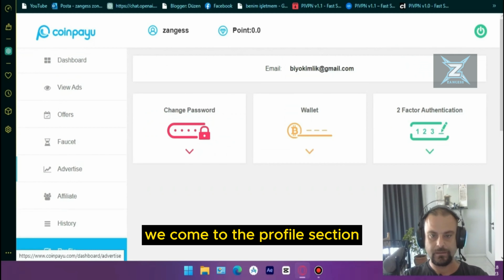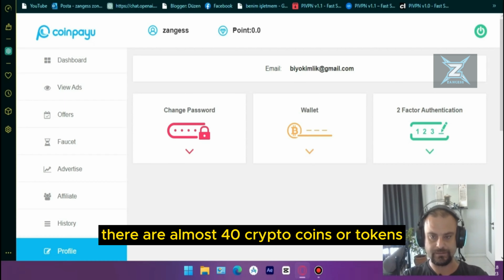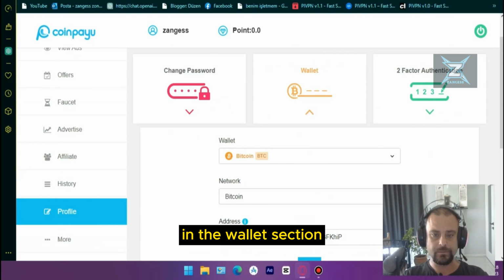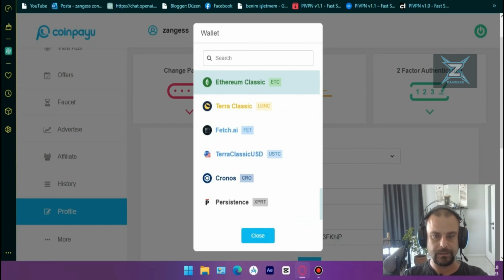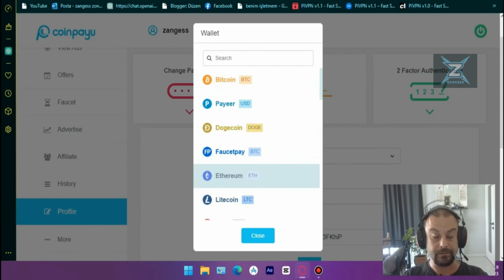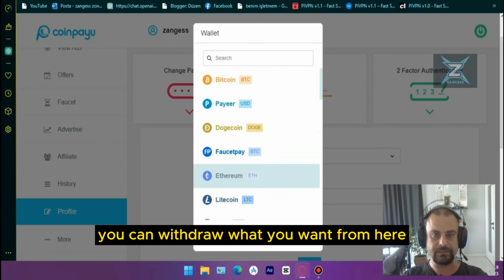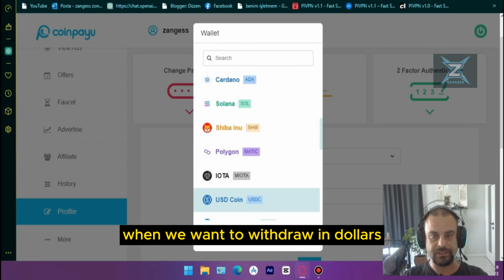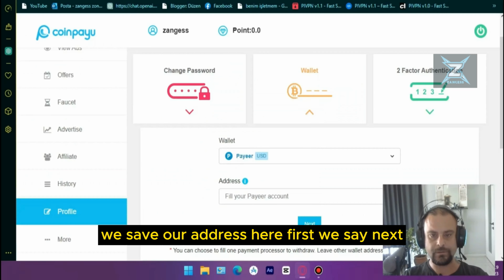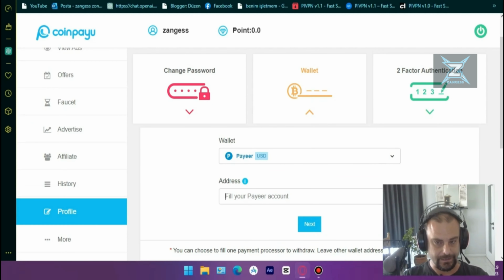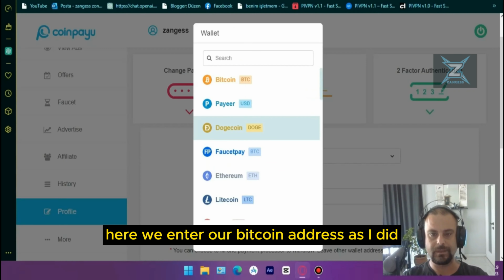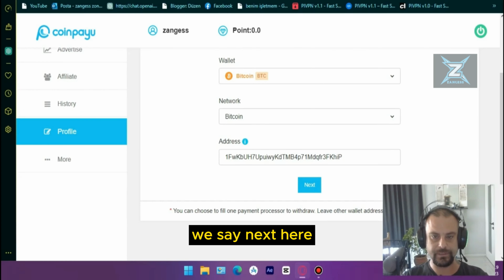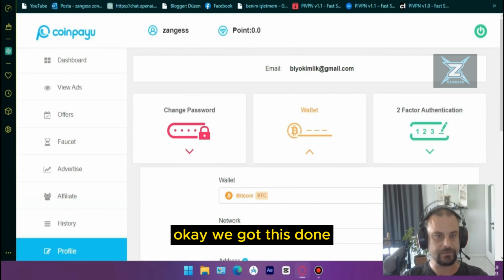We come to the profile section. We want to withdraw what we collected and saved. There are almost 40 crypto coins or tokens in the wallet section. You can withdraw what you want from here. When we want to withdraw in dollars, we save our address here first. We say next. Here we enter our Bitcoin address. As I did, we say next here. Okay, we got this done.